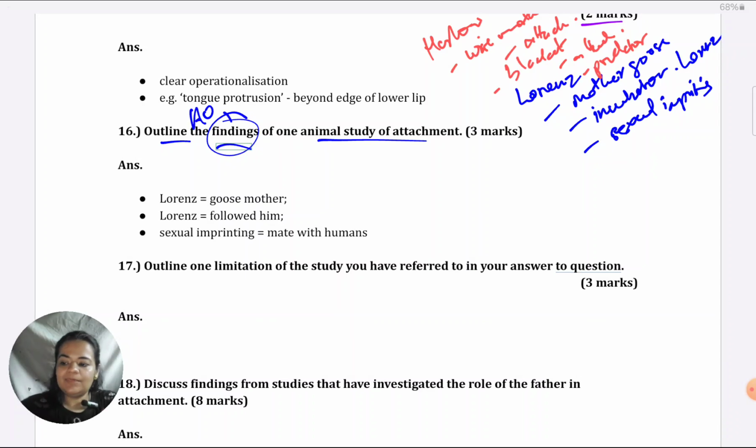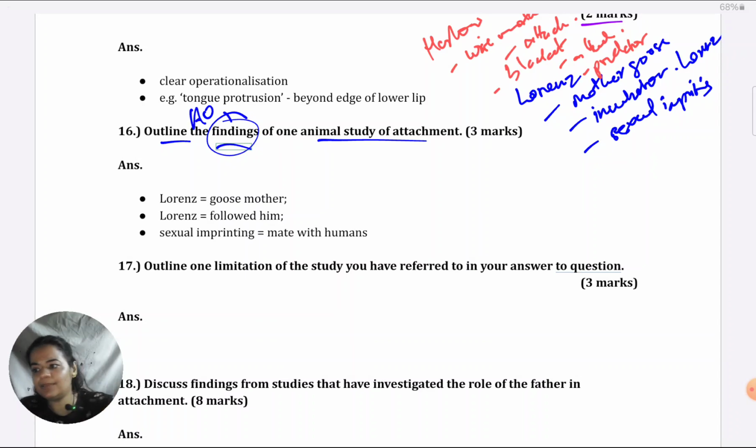Okay, next is outline one limitation of the study you have referred to in your answer to the question. Okay, I know one common limitation that you could give for any animal study, Lorenz, Harlow, any other, is extrapolation. So that is the first one which must be coming to your mind. It is difficult to generalize to human beings.